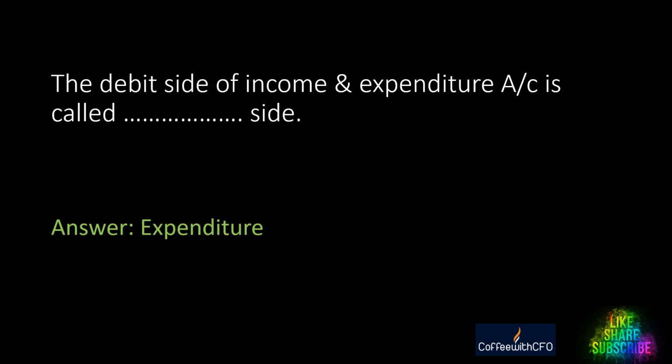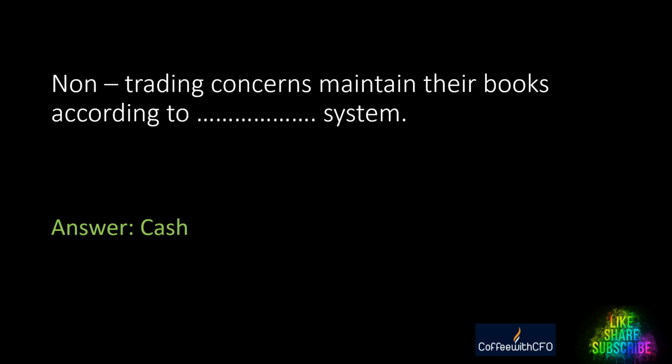Next question: the debit side of income and expenditure account is called dash side. The debit side of income and expenditure account is called dash side, and the answer is expenditure side. The debit side of income and expenditure account is called expenditure side. Next question: non-trading concerns maintained their books according to the dash system. The answer is cash system.